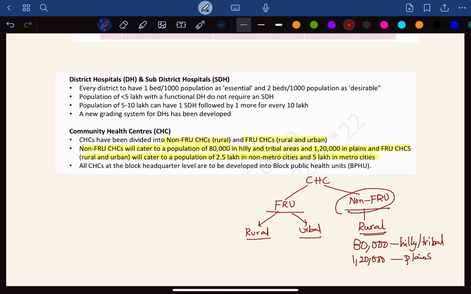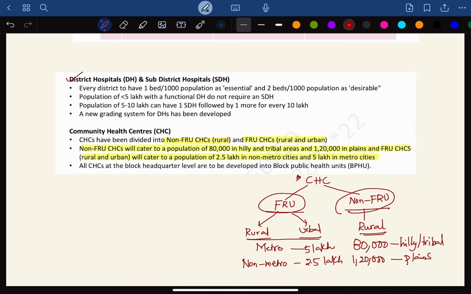Whereas in FRUs, that is first referral units, both in rural and urban, we have either a metro or a non-metro. When it's a non-metro, the population catering is 2.5 lakhs. When it is a metro, the population it should cater to is 5 lakhs. So this is for community health centers.